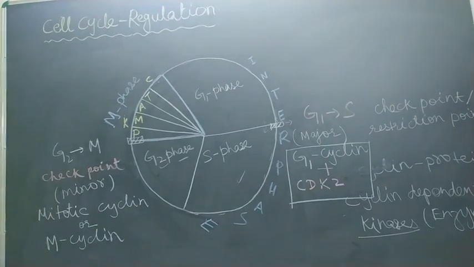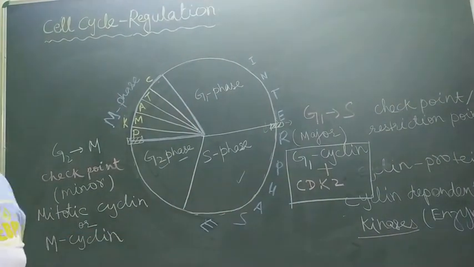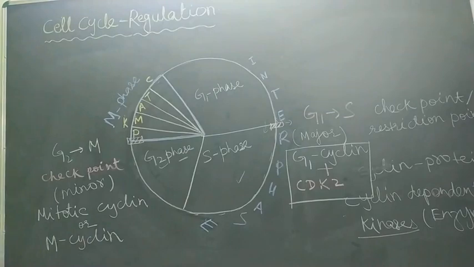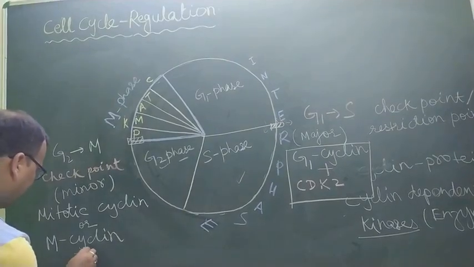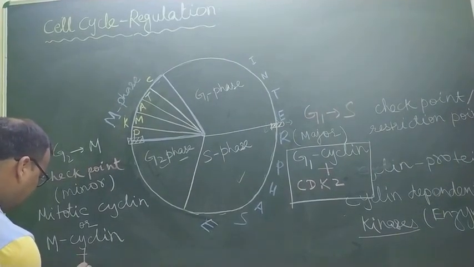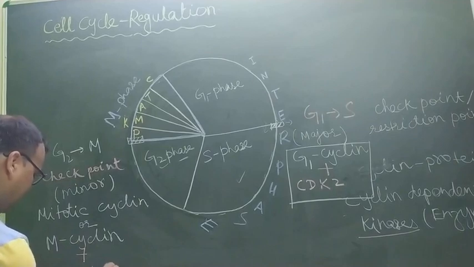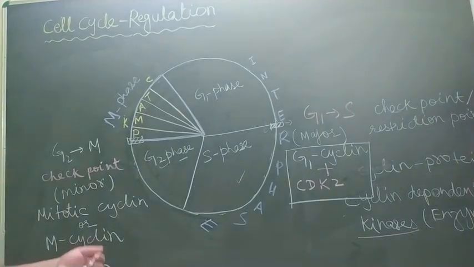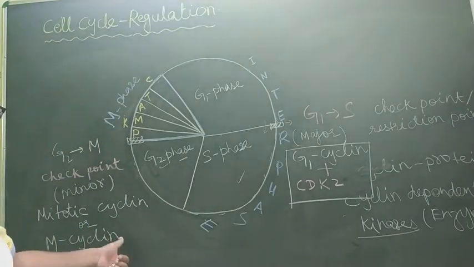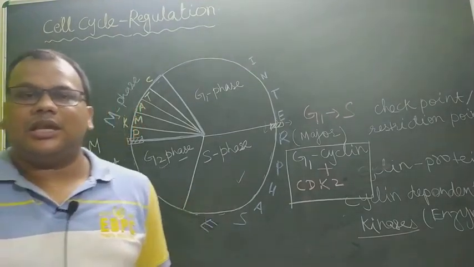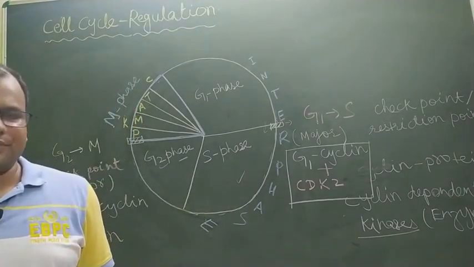And this protein is also activated by the enzyme CDK, that is cyclin dependent kinase. So when CDK binds with M cyclin, it becomes phosphorylated. One phosphate group is added to cyclin because kinases are certain enzymes which help in phosphorylation of their substrate.